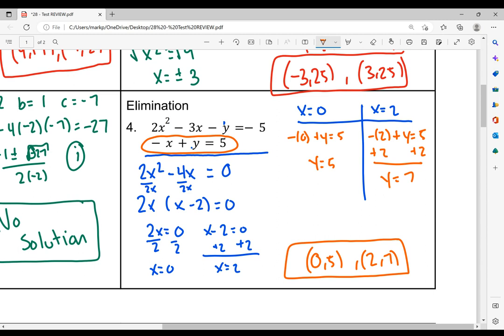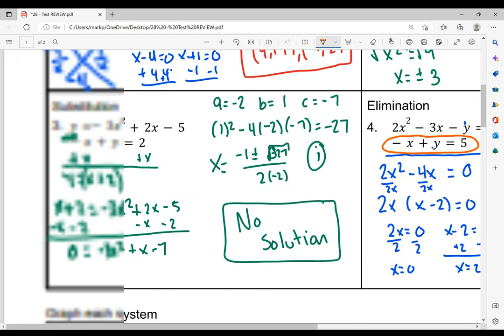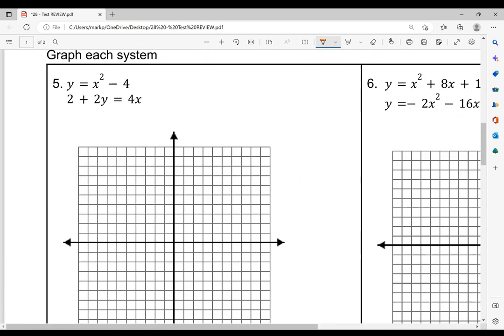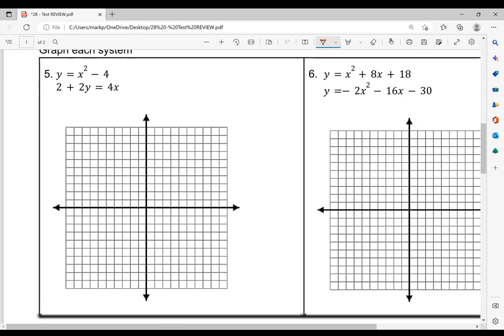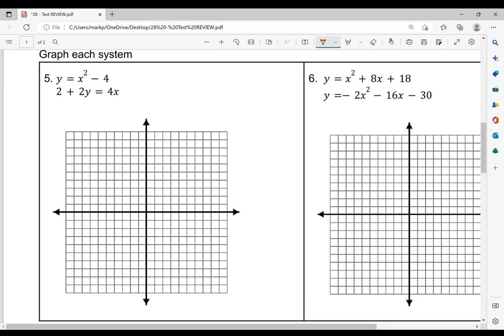All right, on to the next problems. The next one says graph each system. So we're going to solve the systems graphically instead of algebraically. The first one, you'll notice we have a parabola because of the square term, and we have a quadratic function, and then we have a linear because there's no square term.